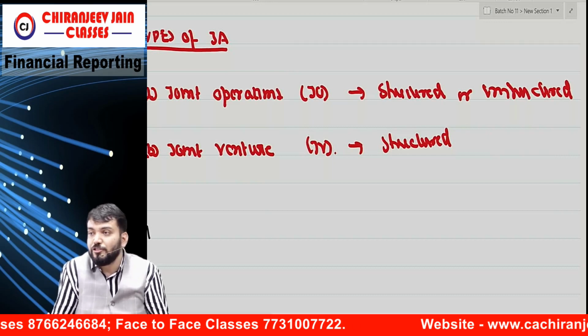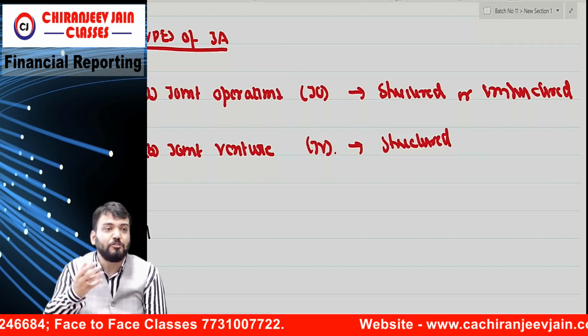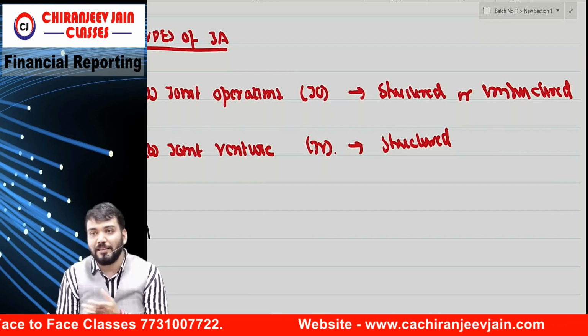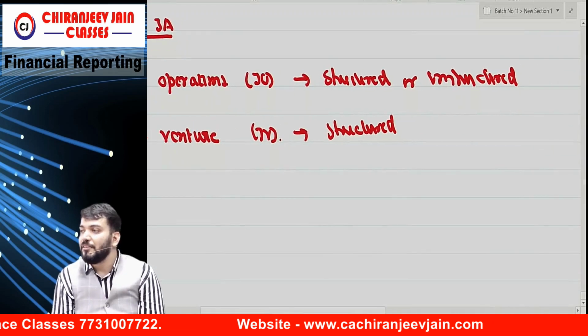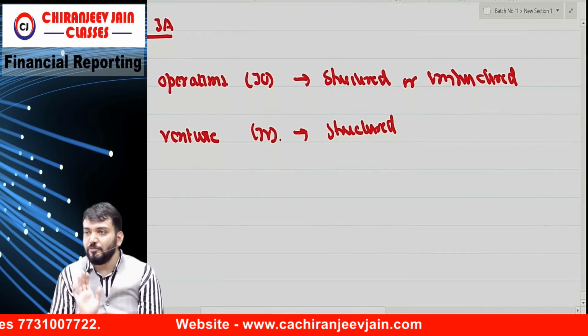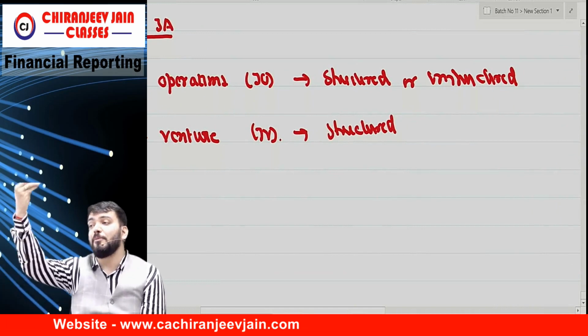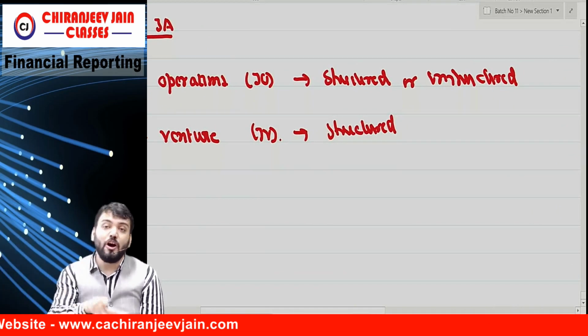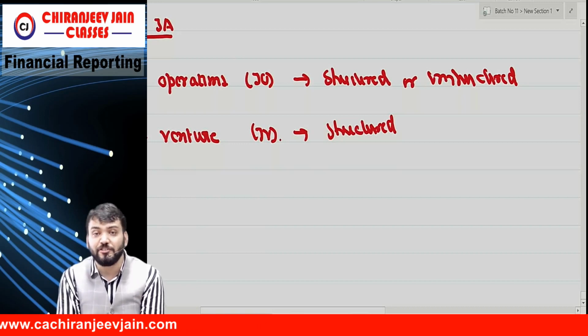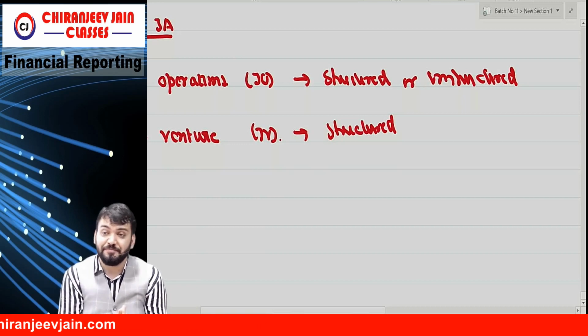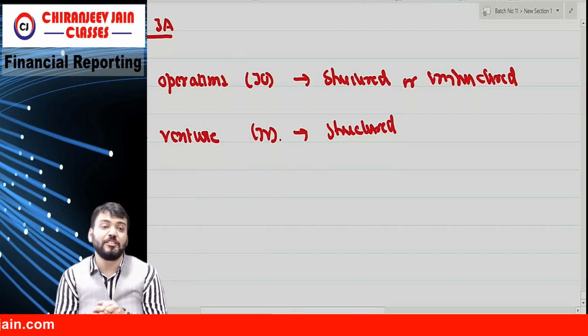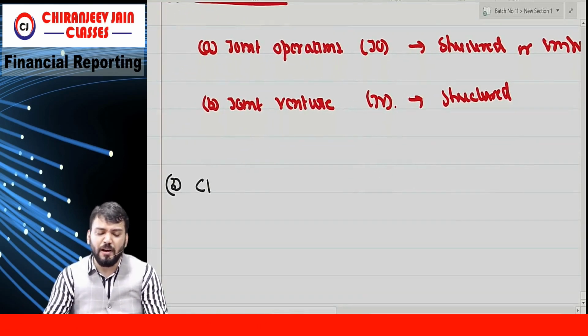Two or more persons joining together and doing something with a contractual agreement. Correct. Partnership is also an example of a joint venture only. Understood what I am saying? Correct. So whenever it is unstructured, it will always be a joint operation. Doubt will come when it is structured, whether it is a joint operation or a joint venture. So what is the rule?